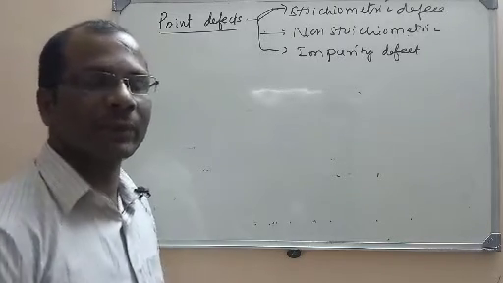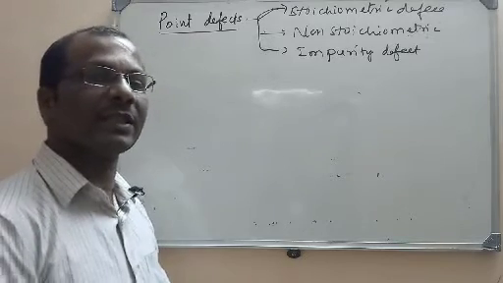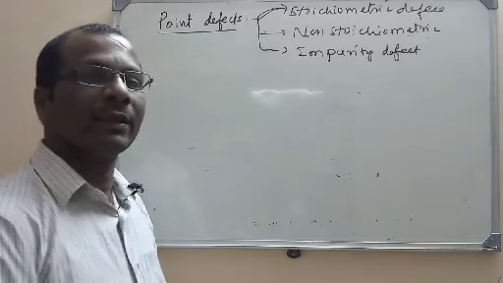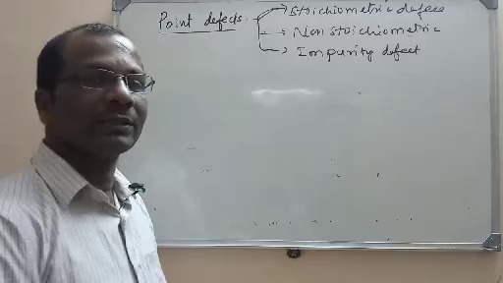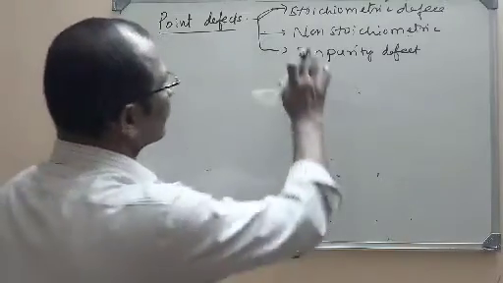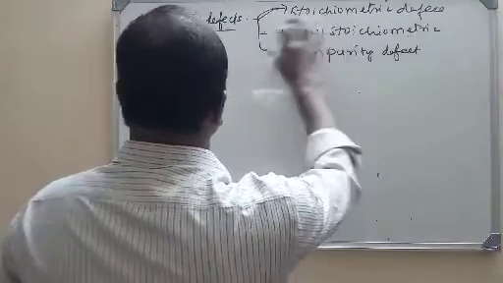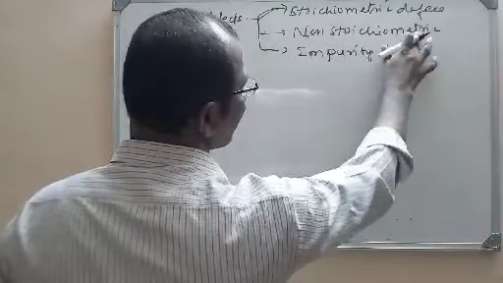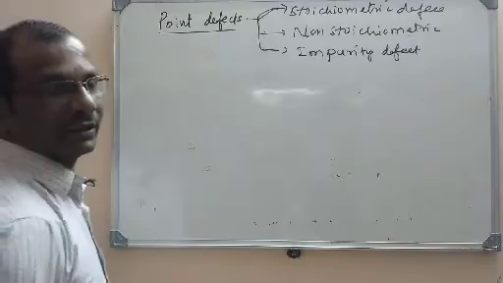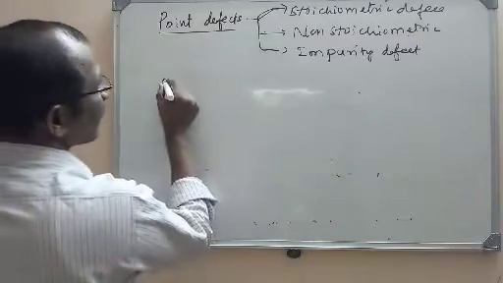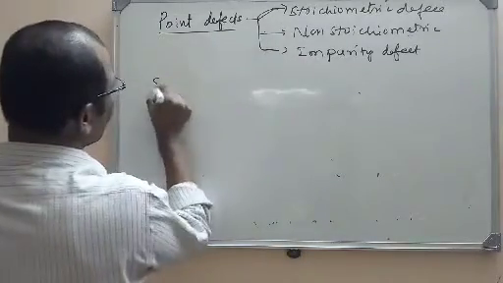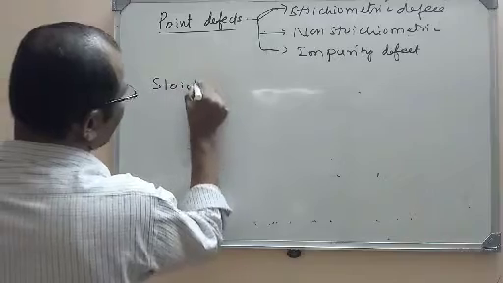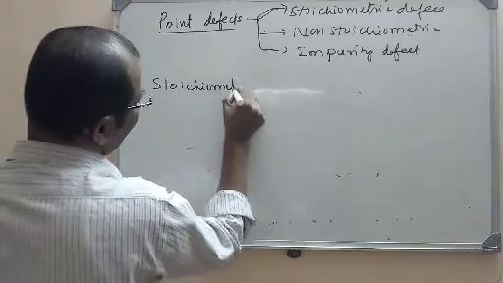The defect is due to one point, but still the crystal is said to be entirely defective. So, the point defects are stoichiometric defects, non-stoichiometric defects and impurity defect. Now let us discuss these three in detail. First defect is stoichiometric defect.